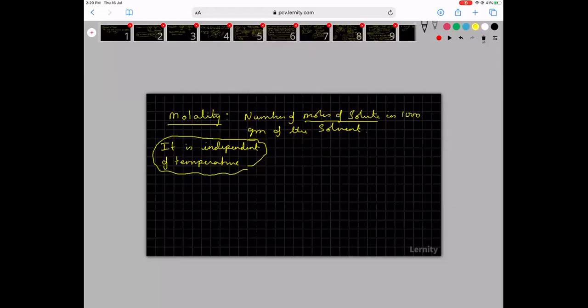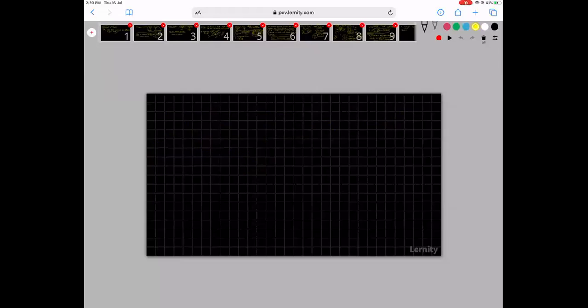Yeah, so here it is, the question. 2.5 grams of ethanoic acid, that is CH3COOH, is dissolved in 75 grams of benzene. What is its molality?